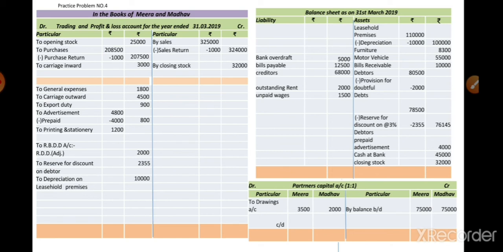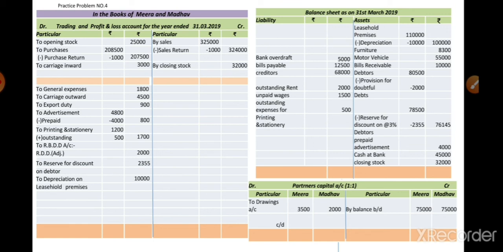Next adjustment, that is the last adjustment, outstanding expenditure, that is printing and stationery rupees 500. For printing and stationery there is an outstanding expenditure, so we add that outstanding amount to the particular expenditure. So we add outstanding printing and stationery on the profit and loss account debit side, amount is 500, and we take the total of both amounts, 1200 plus 500, 1700. And the second effect of this outstanding, we show on the liability side, outstanding expenses for printing and stationery, in the outer column 500. Okay student, here all the adjustments are completed.